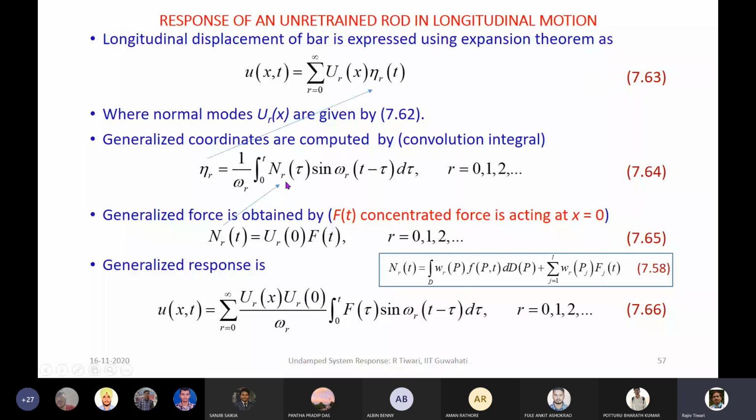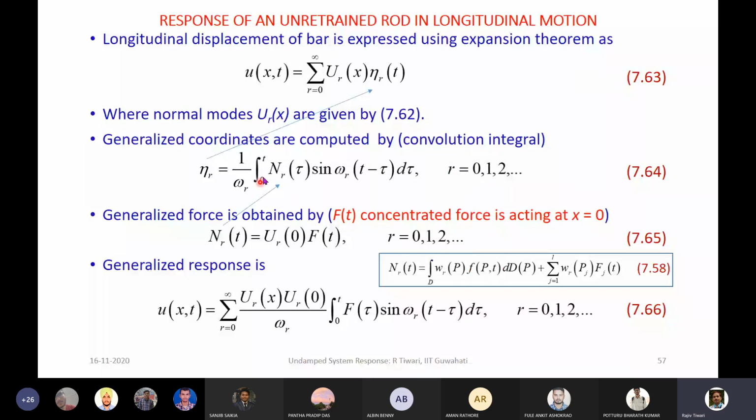here, because we already saw how we decouple the equation in the general form, so those steps are not given again here. This generalized coordinate we earlier obtained using the convolution integral, ignoring the initial conditions, because we are applying a steady force at the free end. There is no initial condition we are giving. So we want the steady state response, and we are not bothered about the initial condition. So that part has been ignored here.